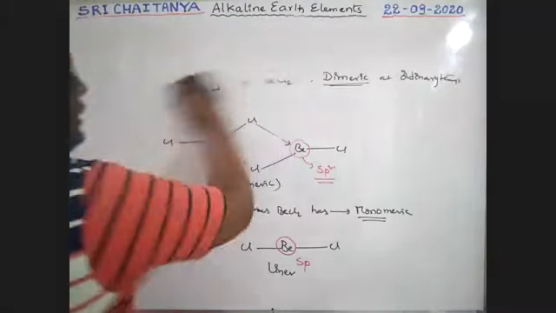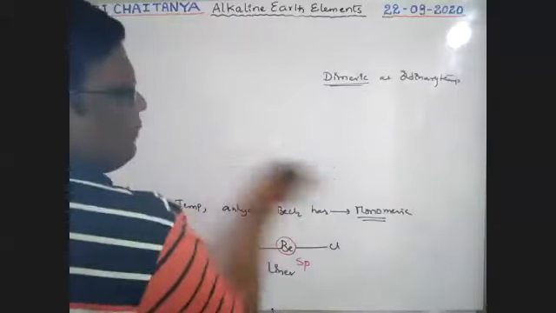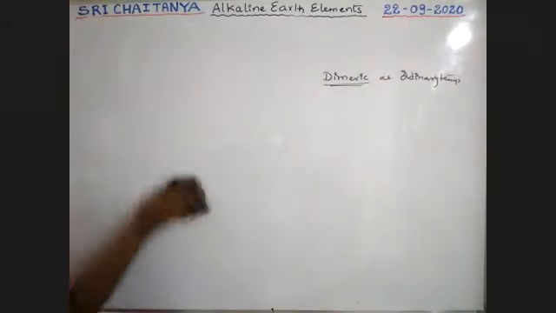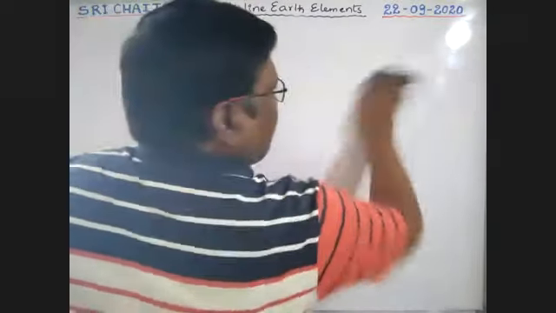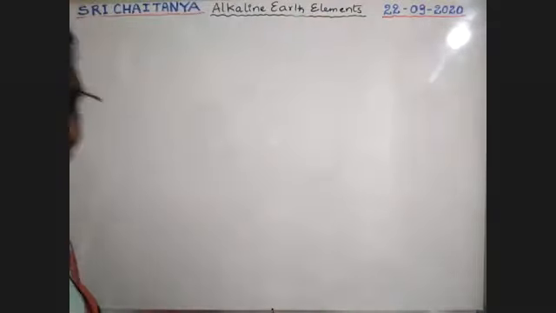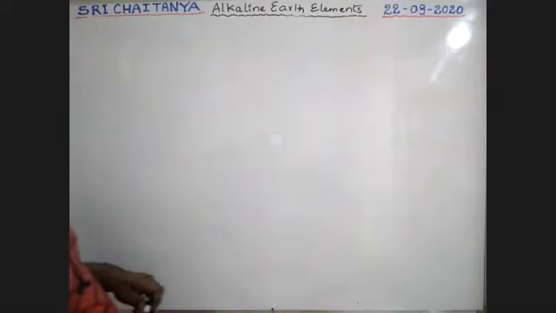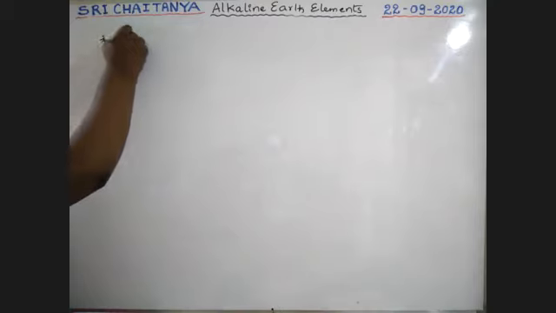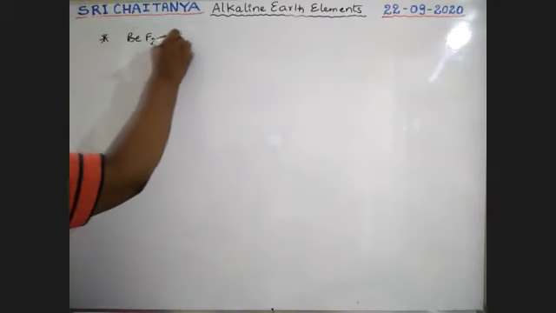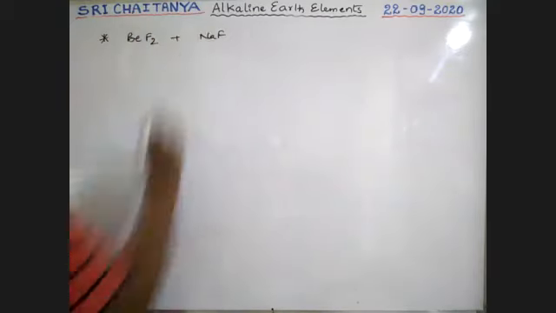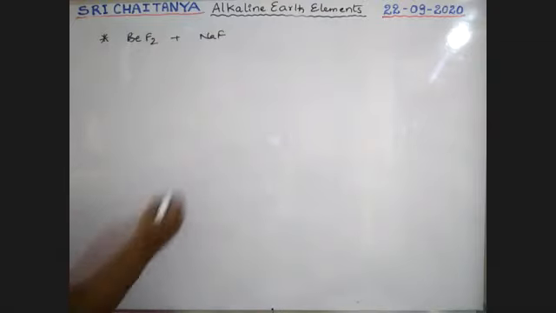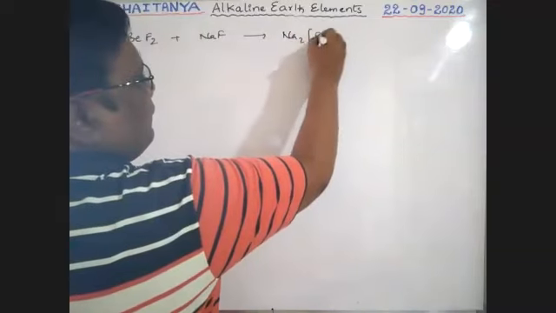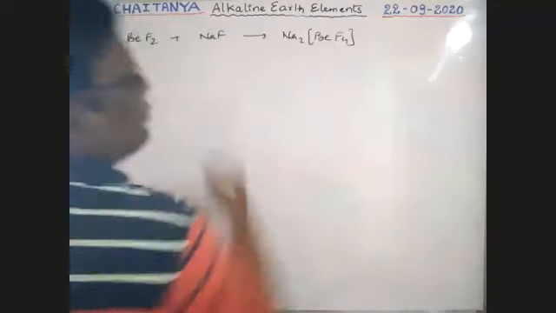Now some of the conditions, boys. Very, very, very important: when beryllium fluoride reacts with another fluoride, just like NaF, Na2BeF4 is formed.